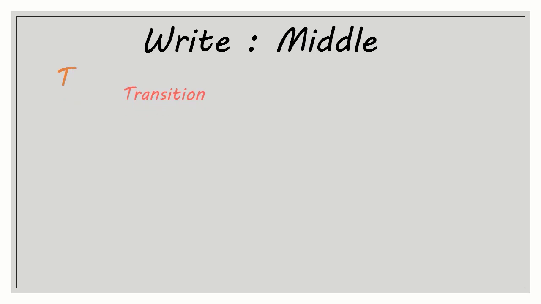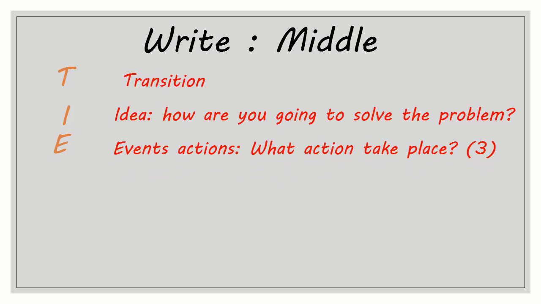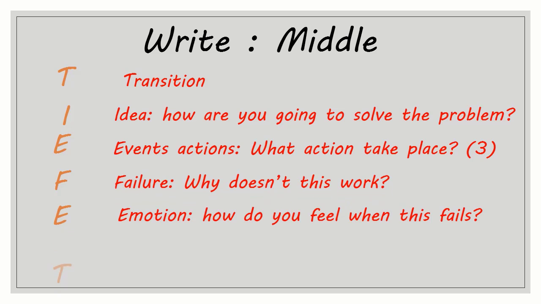Okay, when we want to write such a paragraph where we are going to talk about the problem solution, then a TIFIT can be the best way to write. T stands for transition, that you transition to some other idea. I stands for idea, how you are going to solve the problem. E is showing your events, what action took place. F stands for failure, why your plan didn't work, and E your emotions, and T again transition, that after the failure of this, how did you move on.